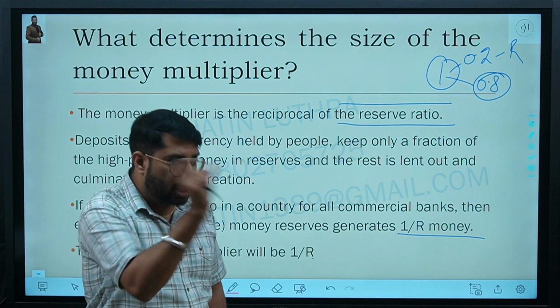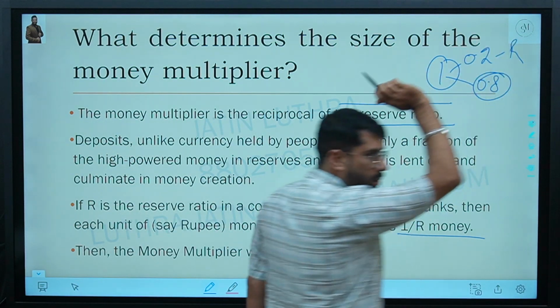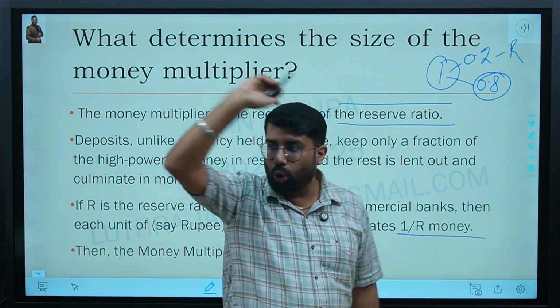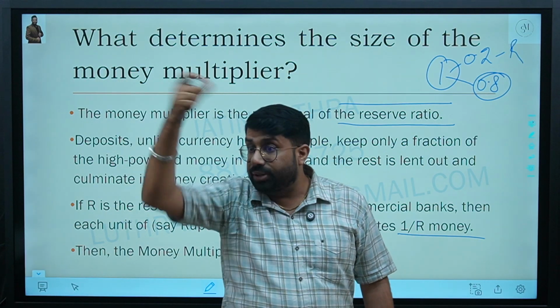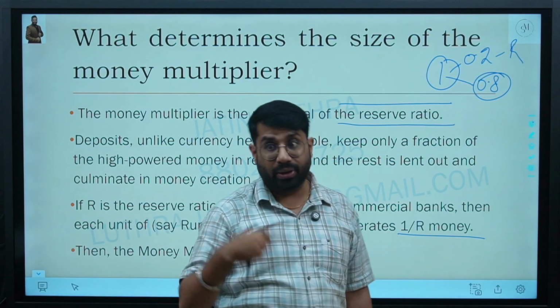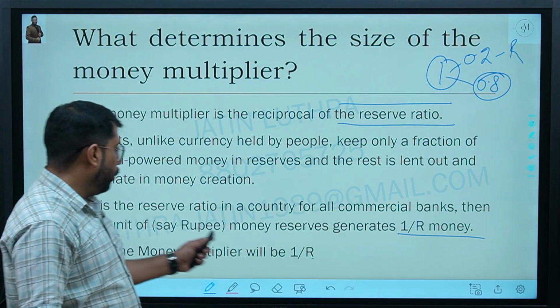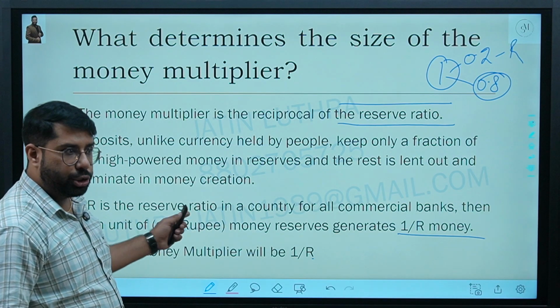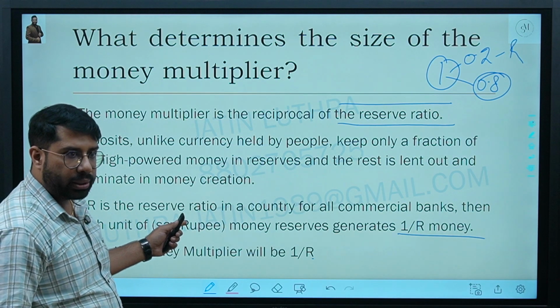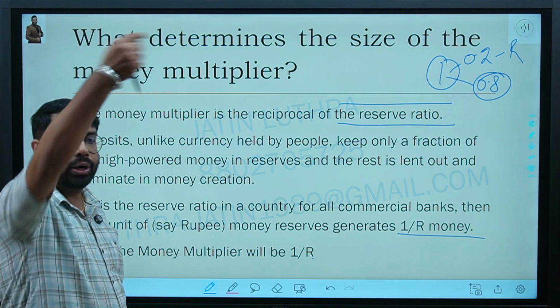Whatever the reserve ratio is, that part of this money will go to reserve. The left out part we use for lending out. It means that will create money supply. Right? So whatever the reserve ratio is, every rupee will generate how much money supply? 1 upon R.